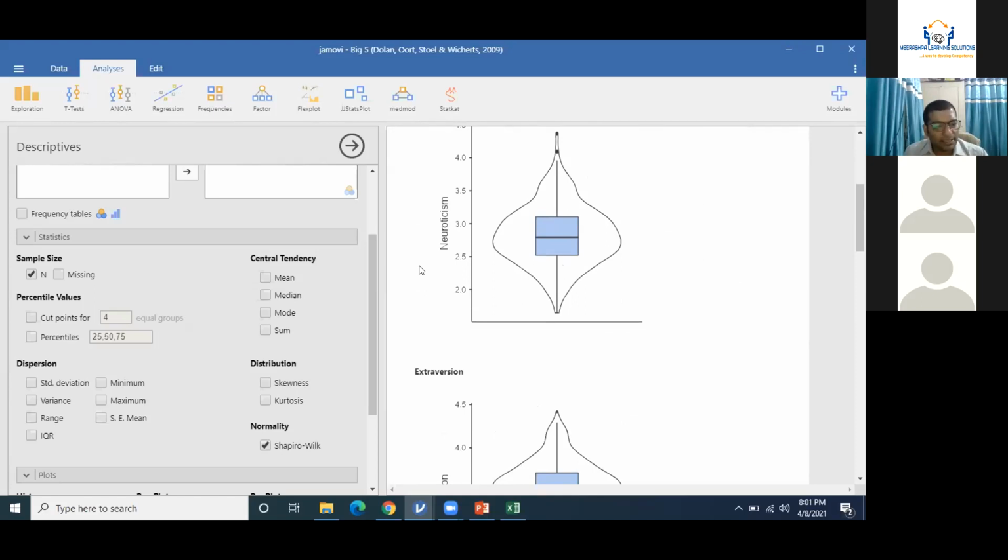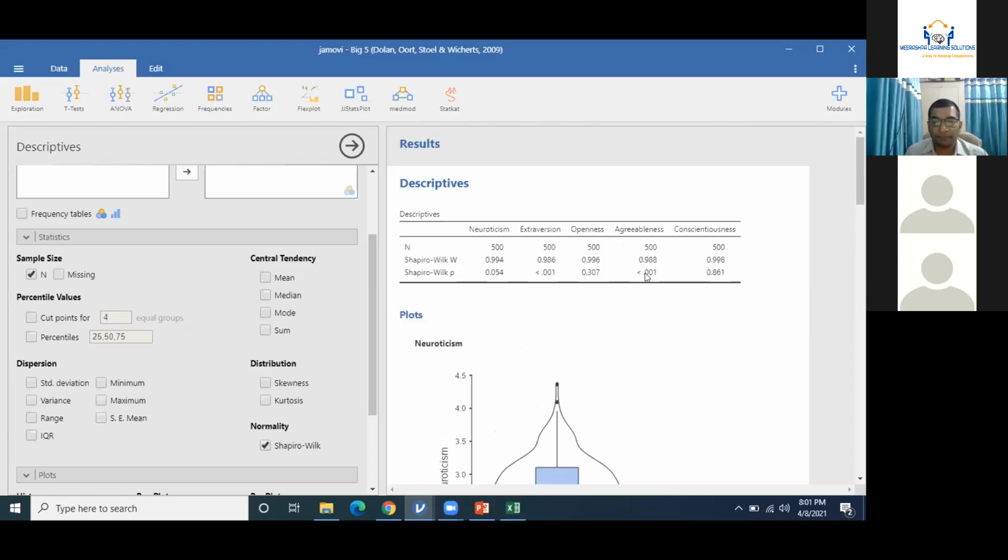Sarah is asking, data is normal if the p-value is greater than 0.05. P-value, not the Shapiro-Wilk W. Right? The p-value should be greater than 0.05, then it can be considered that the data is normal.